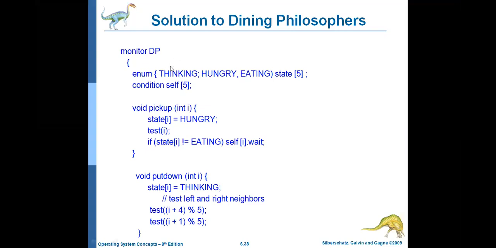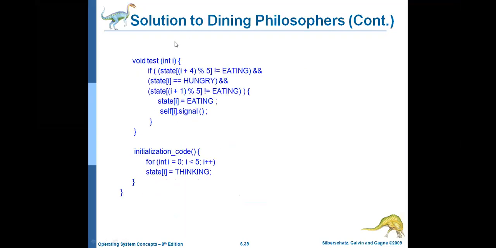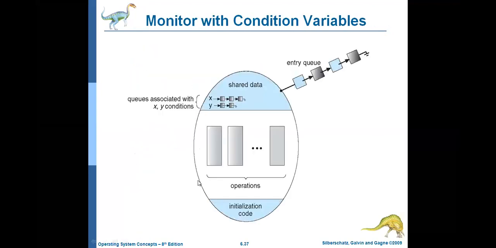Okay, so this is the shared data. How many states for the philosopher? Thinking, hungry, eating. For all five philosophers, these are the states. The philosopher may be in the thinking state, or the hungry state, or the eating state. And then the procedures: pick up, put down, and test. And then initialization code. Initially all the philosophers are in thinking state. Okay, so this is about the monitor.